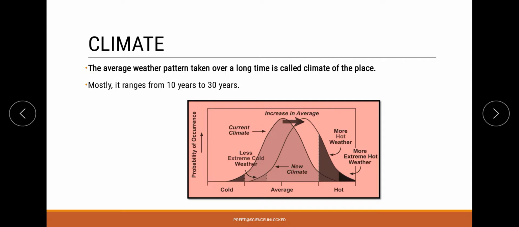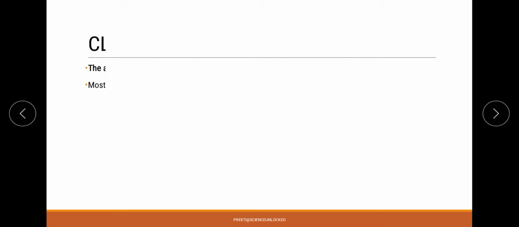Now, it is quite obvious that these factors not only affect the weather or climate, but also govern the existence of different sets of organisms, including human beings. So how exactly are these human beings and organisms able to adjust themselves in these changing conditions?